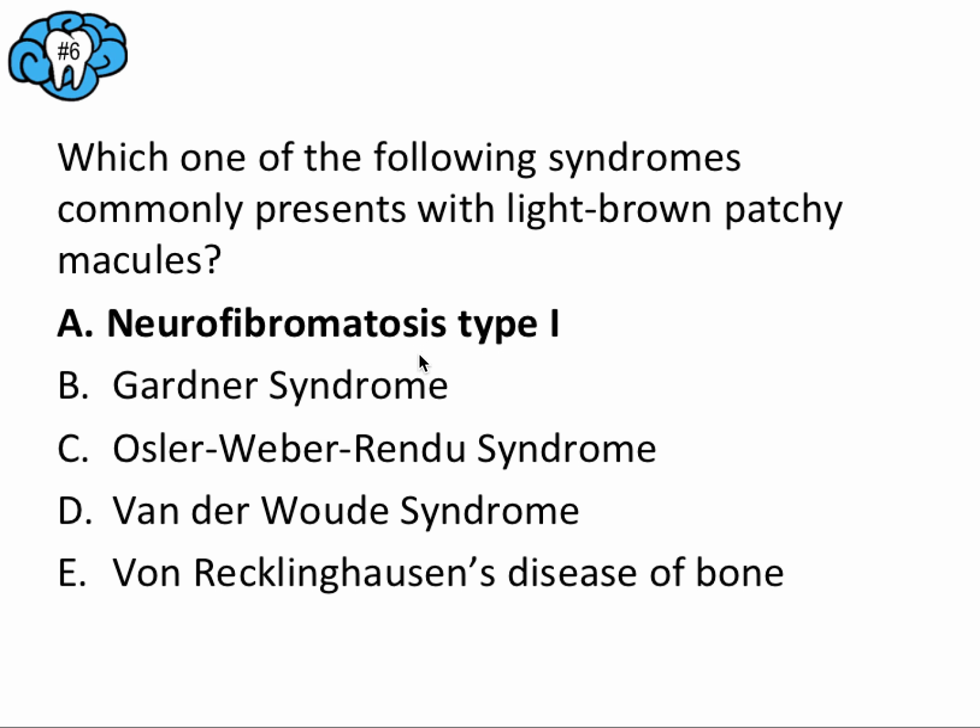If you remember, another name for neurofibromatosis type 1 was von Recklinghausen's disease, but without the bone part. So they just kind of threw that in there to try to throw you off your game. But if you remember the two syndromes that involve those café au lait spots, you'll get this question no problem.